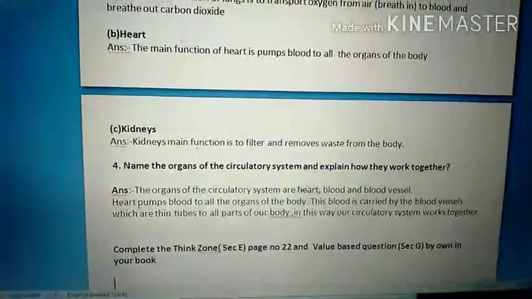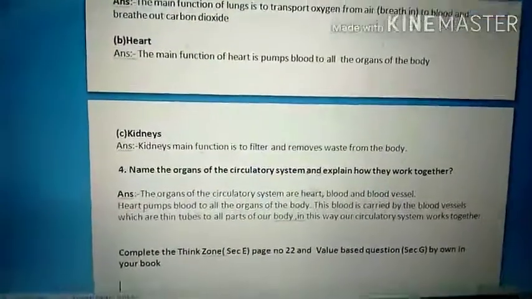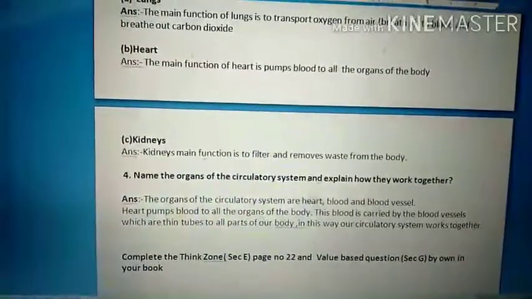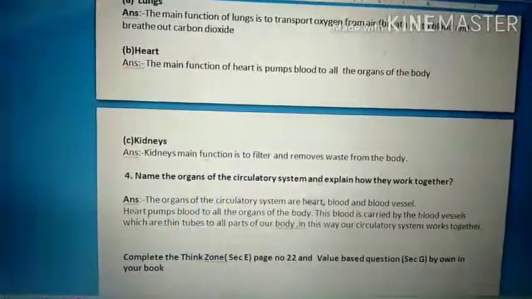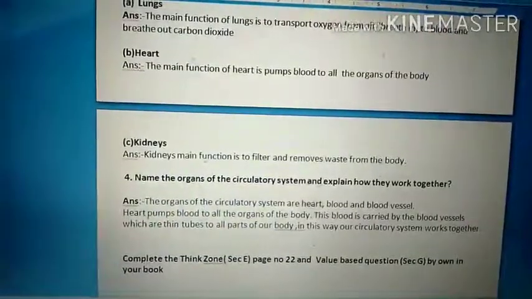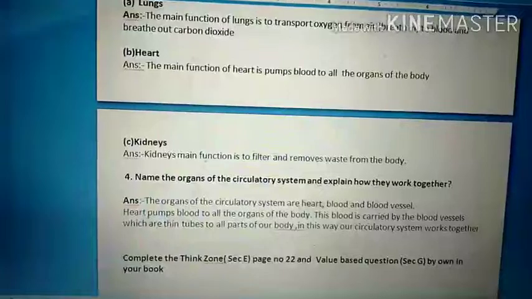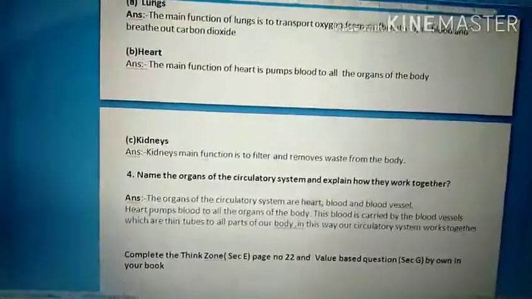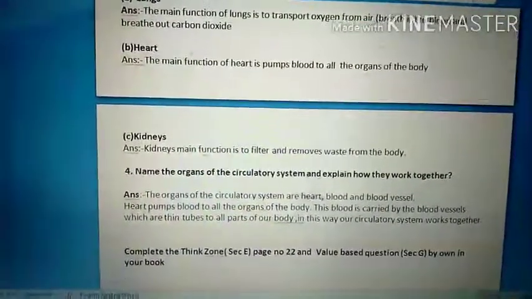Now children, I am completing this video. If you have not completed any questions, you go through the video again, write the answer, stop the video, then write your answer, then again you go through the video whatever time you want, but complete these answers in your book as well as in copy.